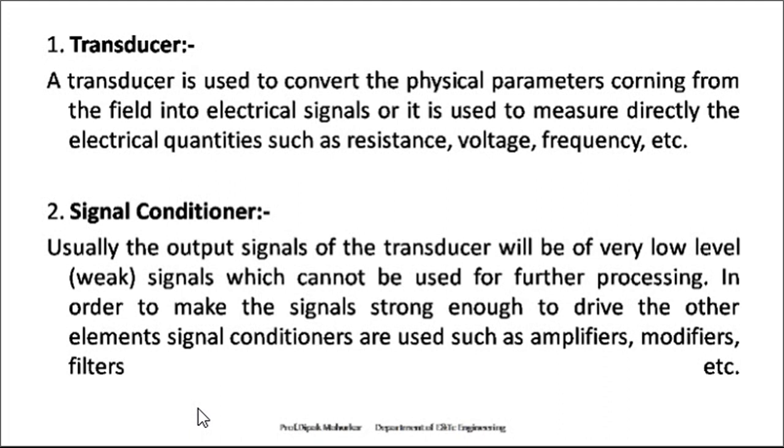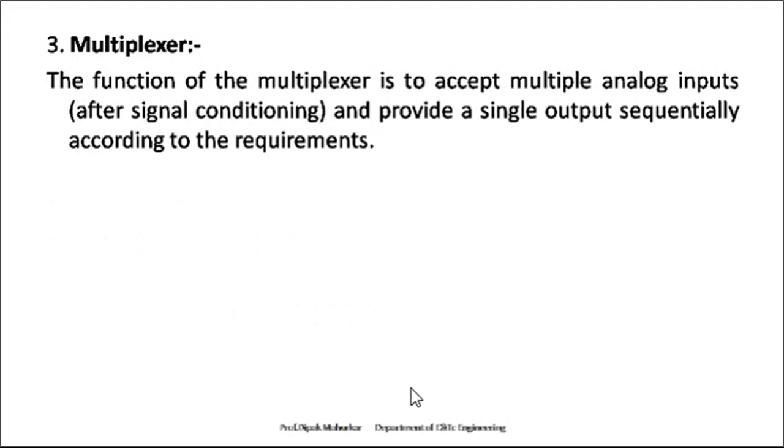In performing this conversion, a number of functions may take place. So the role of a signal conditioner is to convert one type of electronic signal into another type of signal for further process. Then the output of the signal conditioner is connected to the mux.